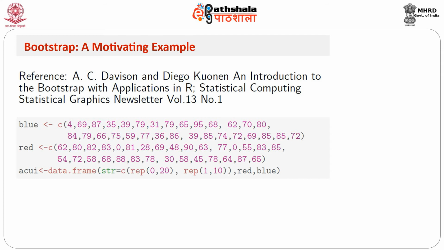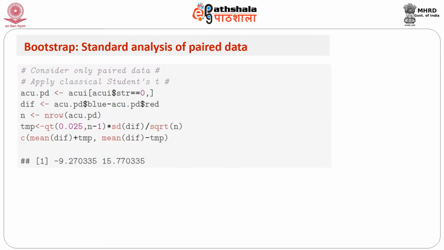Now, when we are considering the paired data, we can construct the classical student t 95% confidence interval for the mean of the differences, and that's of the form d bar plus minus t n minus 1, 0.025 times sd by root n. As we can see, d bar is equal to 3.25, sd is the standard deviation of these differences, and t n minus 1, 0.025 is the quantile of the appropriate t distribution. So that means n minus 1 is 19, so that is a t19 distribution.